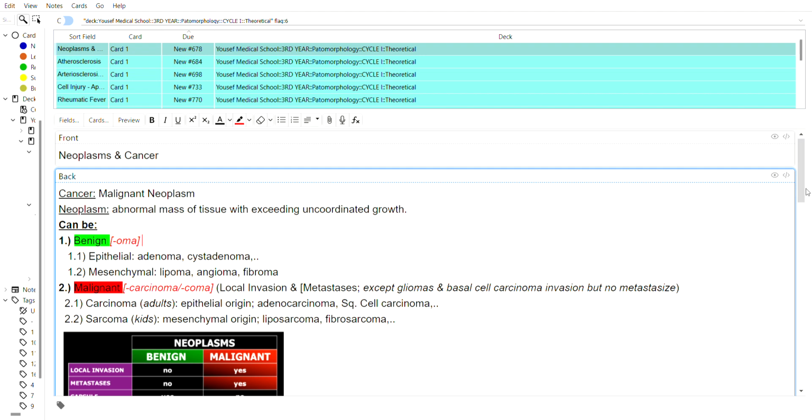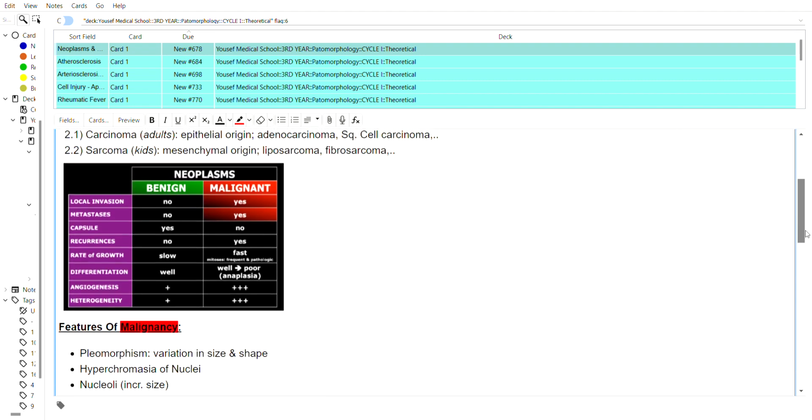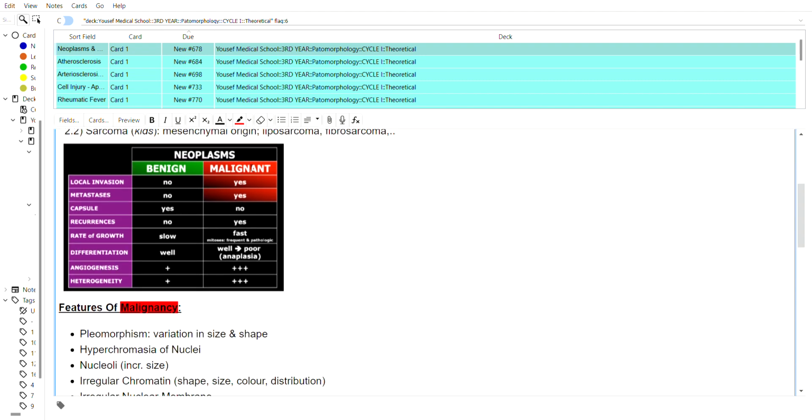So for a quick table to recap, neoplasms, right? We have benign ones and malignant ones. Local invasion is always in malignant ones. They always metastasize, but remember I told you the two exceptions. But this is a general table. We see malignant, we know they do have local invasion and they do have metastasis, right? They do not have a capsule. They recur fast. They have a fast rate of growth. They have well to poor differentiation. Angiogenesis, here we can see 3 pluses, and heterogeneity, also 3 pluses.